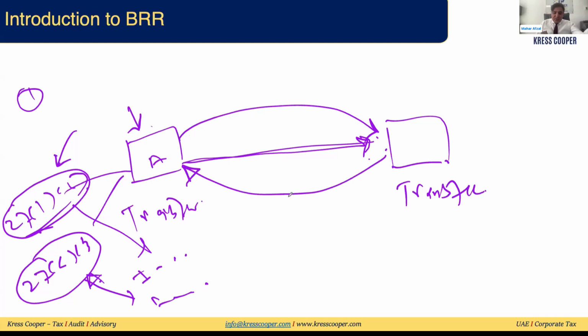This equity or equitable interest can be an ordinary share, a preference share, a redeemable preference share, or any other equity interest. That gives the transferor two types of power. One, the power to receive the profits. Second, the right to receive the liquidation proceeds. Now this business, it should be 90%.